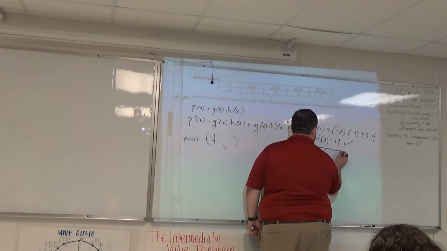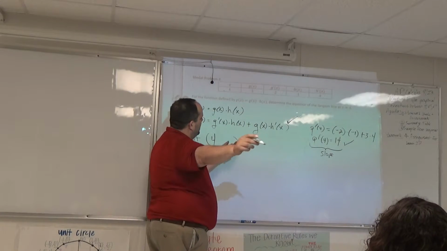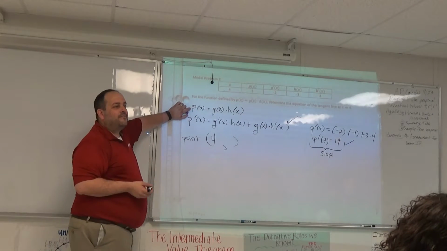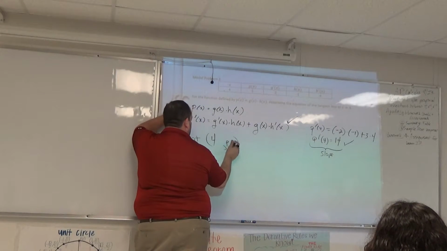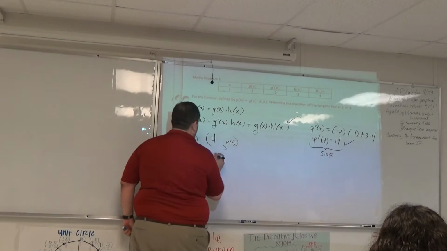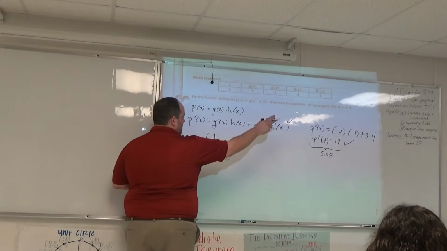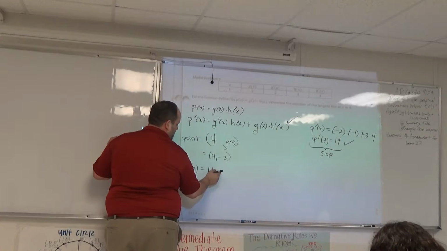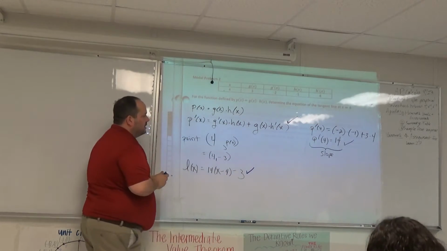The reason that you found this, Aaron, this is your slope. It's -3? Tell me why it's -3. We had to use the first function that they gave us. Right, the first function that I gave you is still in play here. The y-coordinate is whatever you get by finding P of 4. P of 4 is going to be G of 4 times H of 4, so this should be the point (4, -3). I've got the slope, I've got the point. L of x should be 14 times (x minus 4) minus 3. I'd say that's your third point.